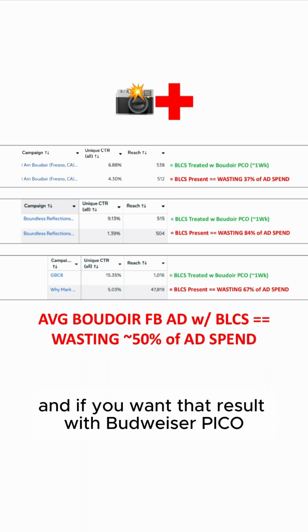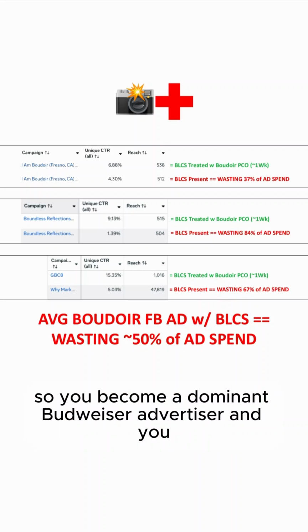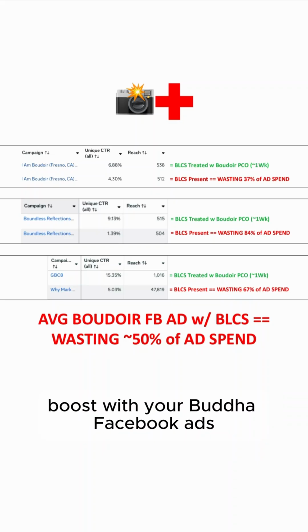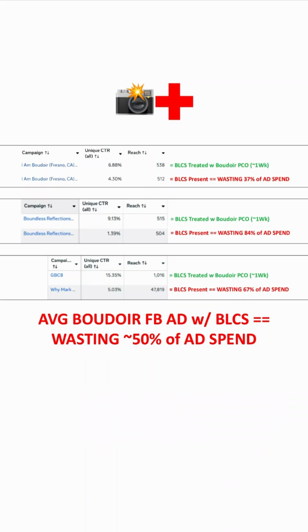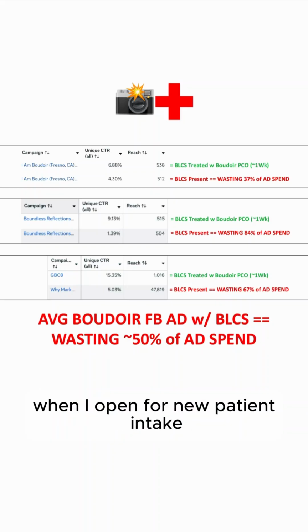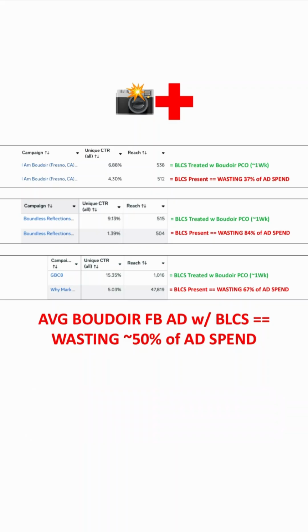And if you want that result with Boudoir Pico, because you want to achieve pre-click alignment, so you become a dominant Boudoir advertiser, and you achieve Boudoir brain entry boost with your Boudoir Facebook ads, because you need that on your path to becoming the #1 boudoir photographer in your city, then shoot me a DM when I open for new patient intake, new patient inquiries.